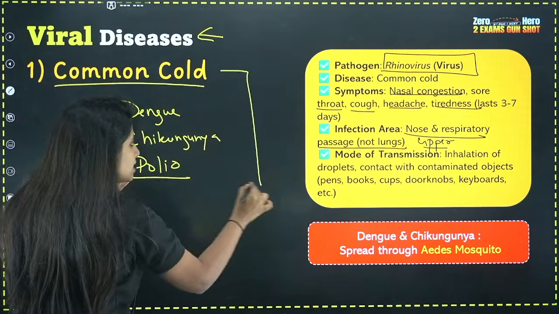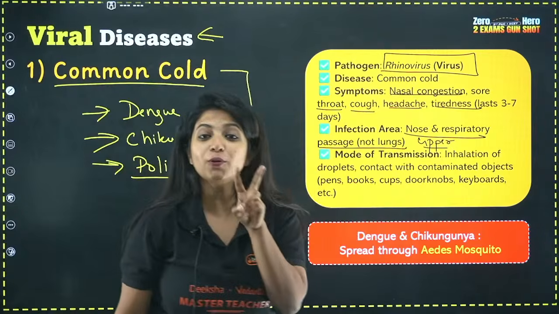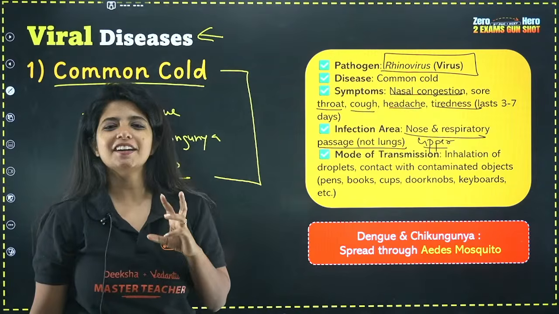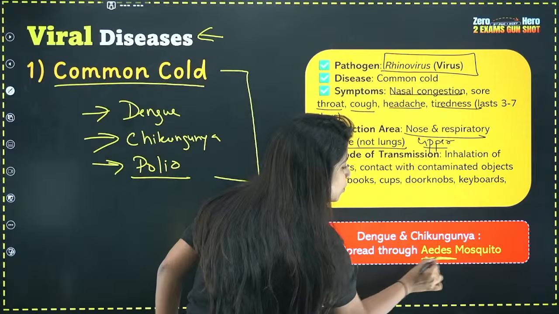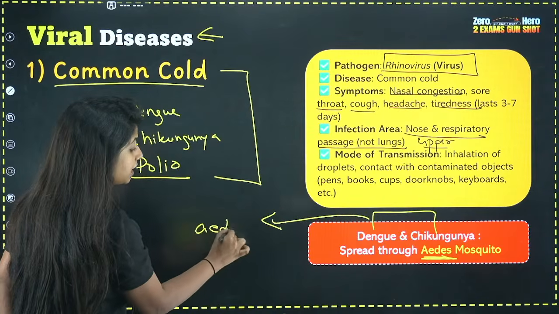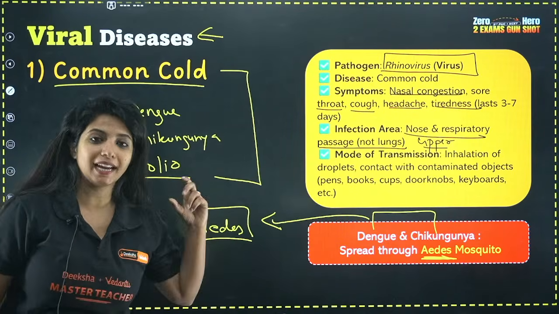So 4 of these diseases are coming under what? Viral diseases. And out of them, 2 of them, you know how they are transferred? They are not droplet infection. They are transferred by the bite of a mosquito. What mosquito? It is the Aedes mosquito. Dengue and chikungunya are basically transmitted by the Aedes mosquito. Anopheles mosquito is different. This is the Aedes mosquito.